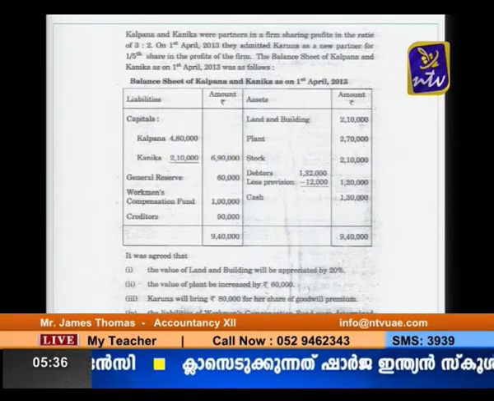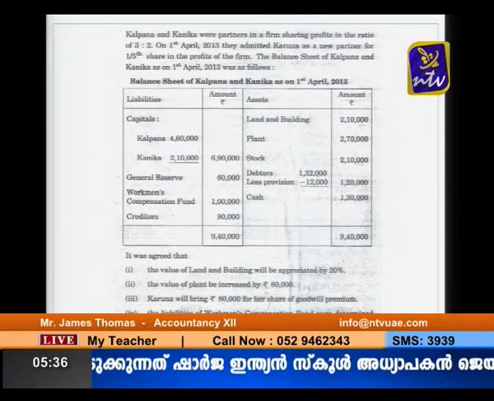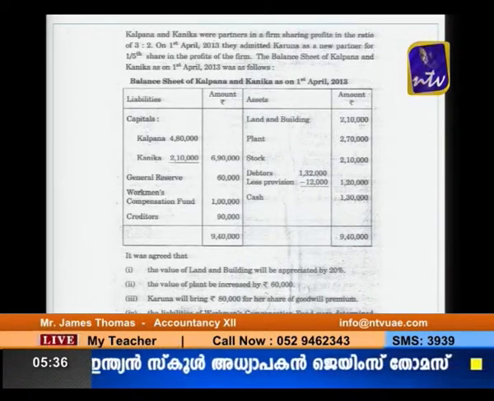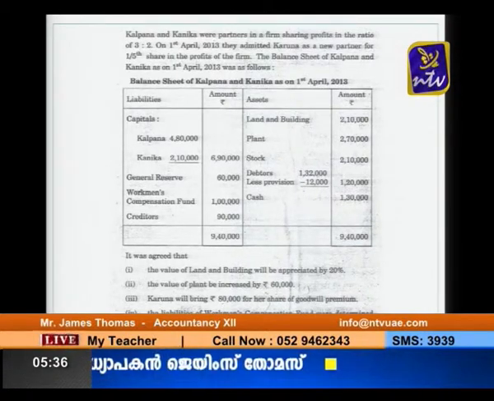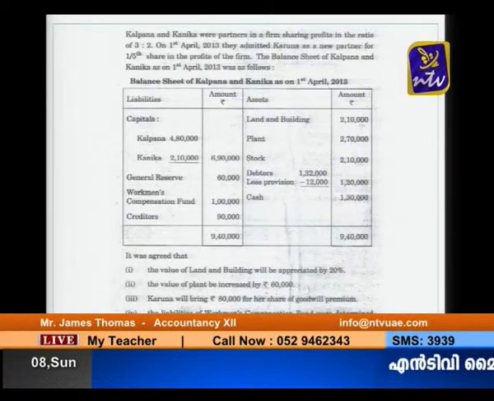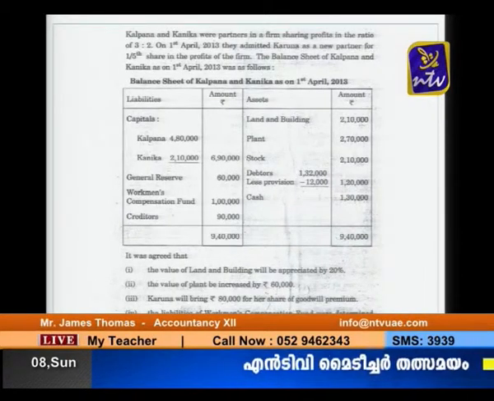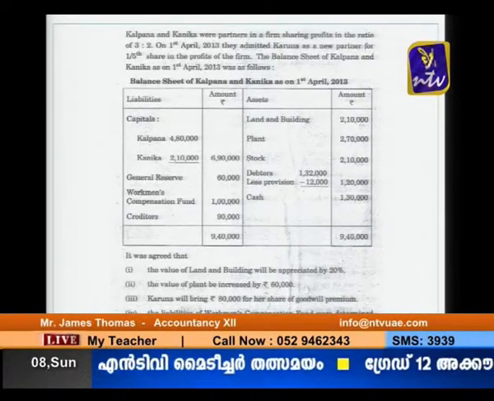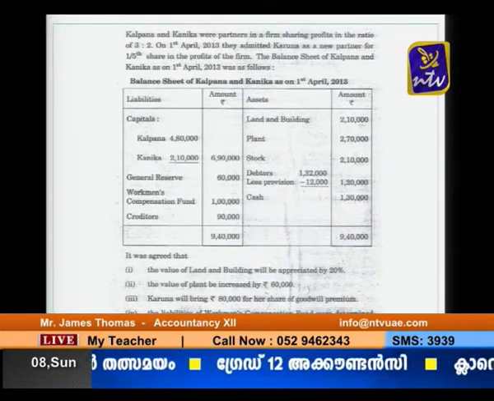So, an admission question. Kalpana and Kaniga were partners in a firm sharing profits in the ratio of 3:2. On 1st April 2013, they admitted Karuna as a new partner for 1/5 share in future profits. The balance sheet of Kalpana and Kaniga as on 1st April 2013 was as follows.